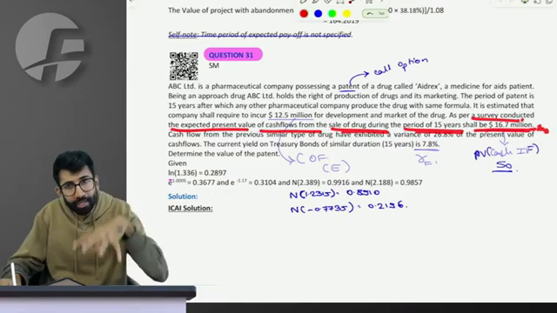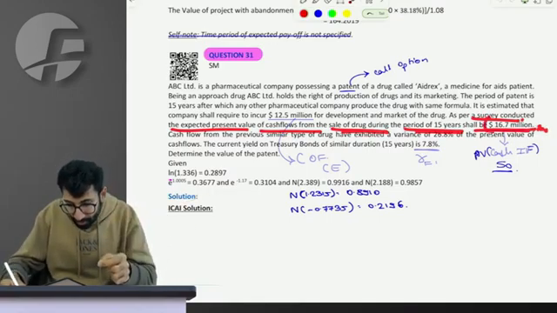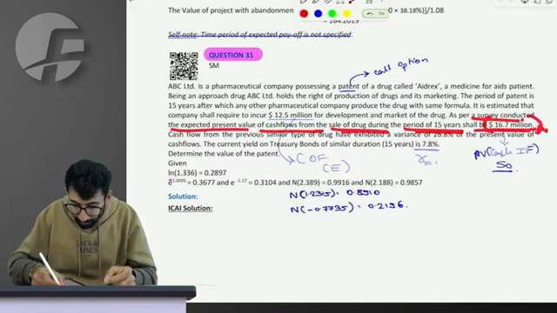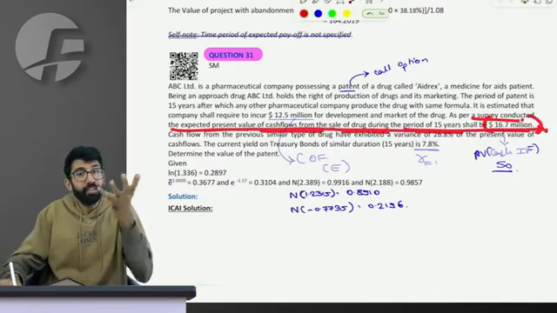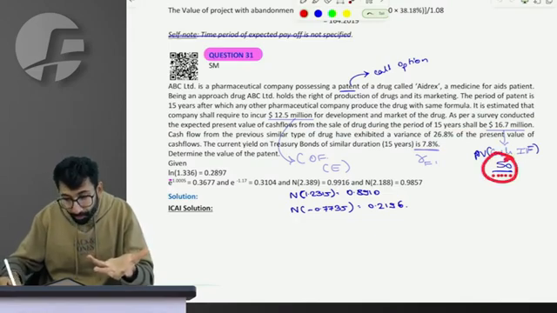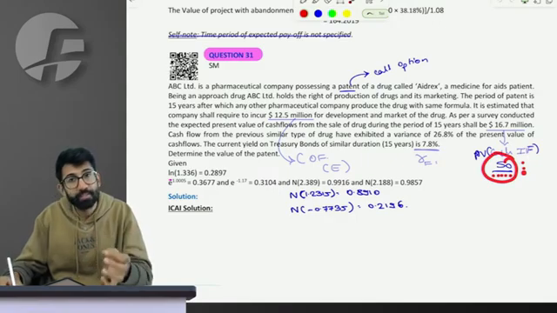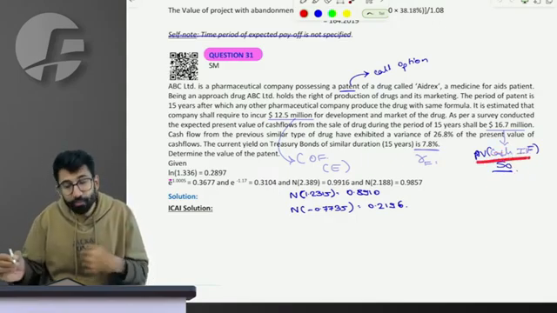Can I say the value of an asset today is the present value of future cash flows? So 16.7, which is the present value of future cash flows, is nothing but the value of the asset today itself, calling it the spot price of the underlying asset, S0, which is the present value of cash inflow.